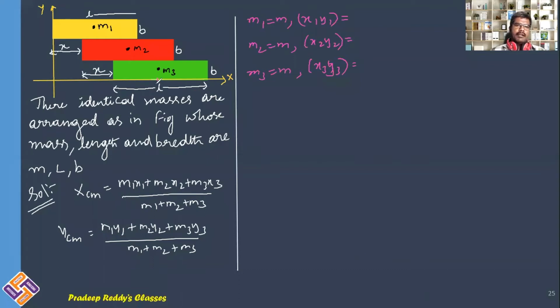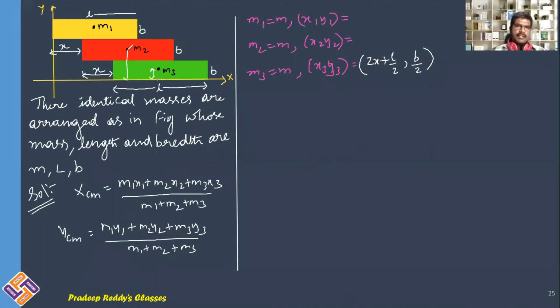X3, Y3: along x-axis it is 2X plus L divided by 2, that is X3. And along y-axis, how much is this length? Along y-axis, this length is only B by 2. That is X3, Y3, the third mass. Similarly, the second mass, it is M2.